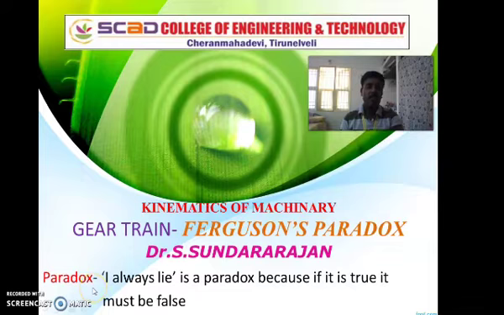That is vice versa, and that is said to be a paradox. This concept on the gear train is from Ferguson, so that is Ferguson's paradox. Let us discuss a small problem on Ferguson's paradox.